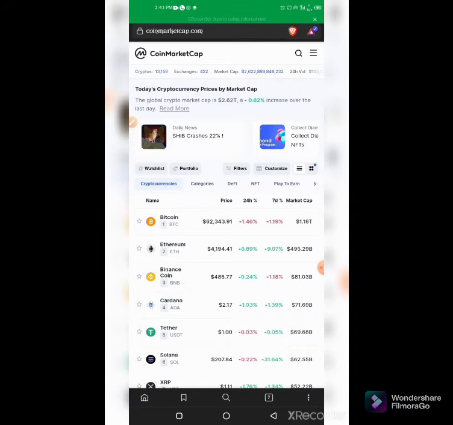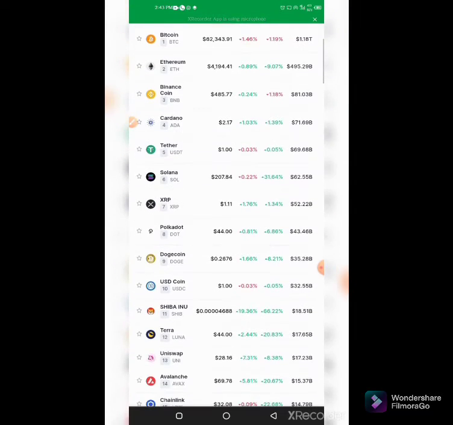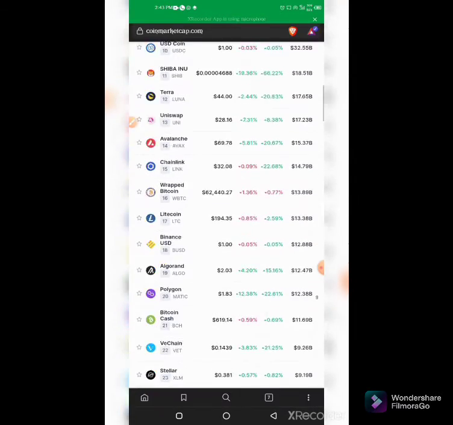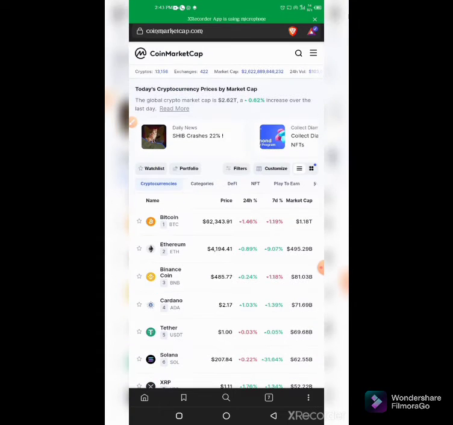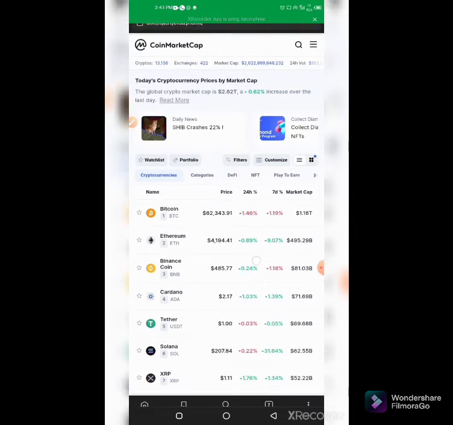Yeah, I want to make a short video to show us how to buy various coins using the contract address. The contract address is like the identification number on the blockchain. So using the contract address, I'll show how to buy these coins on PancakeSwap through the Trust Wallet, and as well saving on the Trust Wallet for a long term holding period.